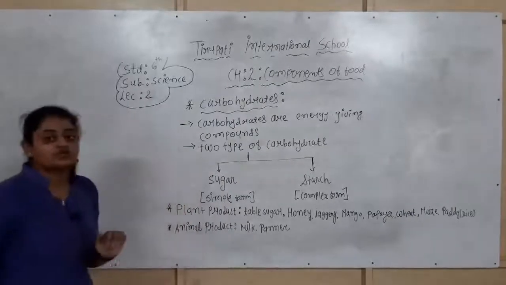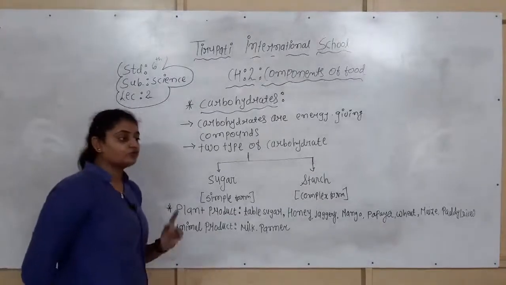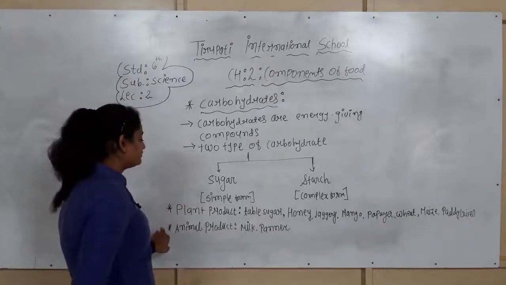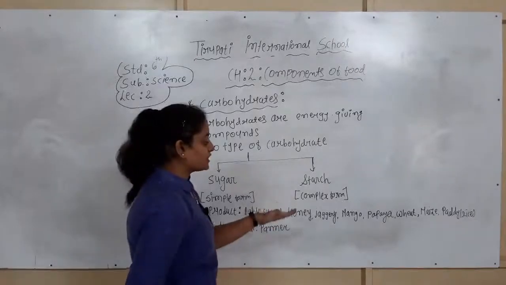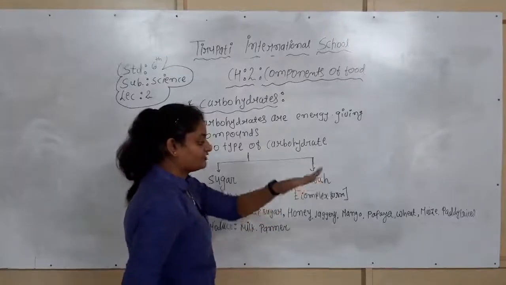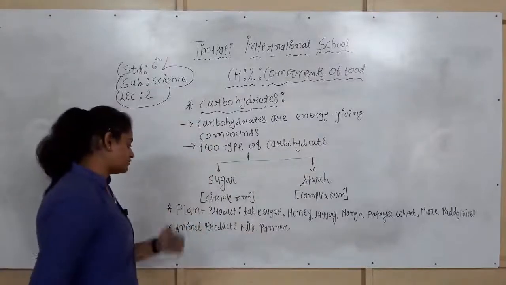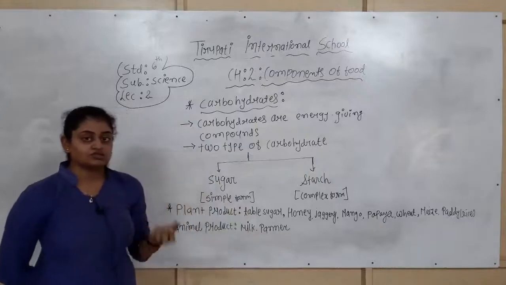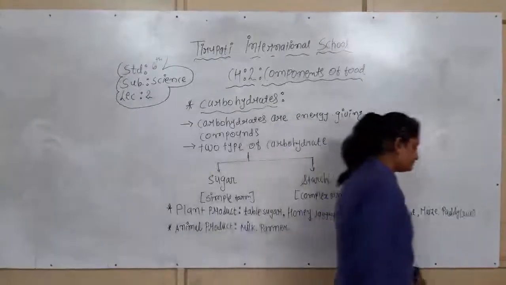The sources of the carbohydrates, from which we can obtain the carbohydrates: there are two sources. First one is the plant product and second one is the animal product. For the plant products, the table sugar, honey, jaggery, mango, papaya, wheat, maize, paddy are all examples. While for the animal products, there are milk and paneer. When you consume milk, you can obtain carbohydrate from it.